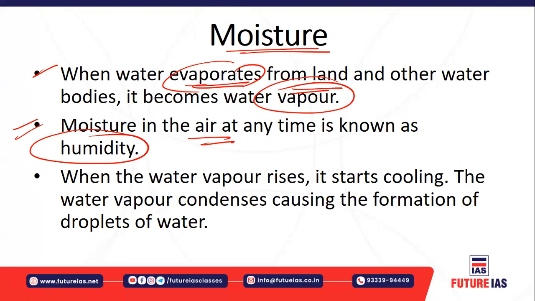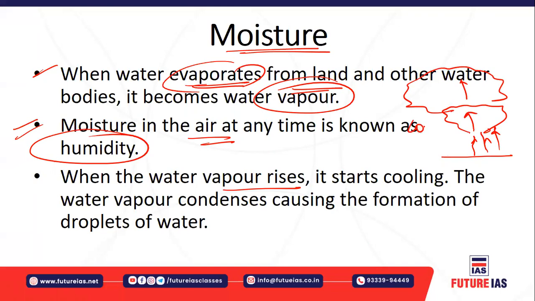And when the water vapor rises, for example, let's say this diagram, this is the water body, and the water vapor is rising up. This is the water vapor. As it moves up, it starts cooling down. So there is a process called cooling as it moves up, and this water vapor ultimately condenses. What will happen at this point when it reaches a sufficient height?